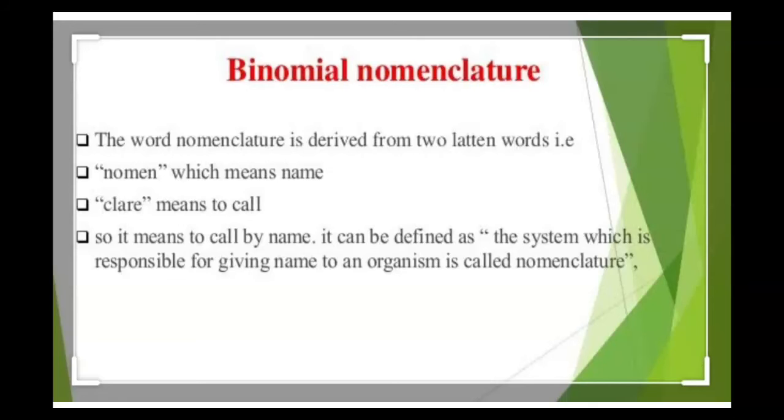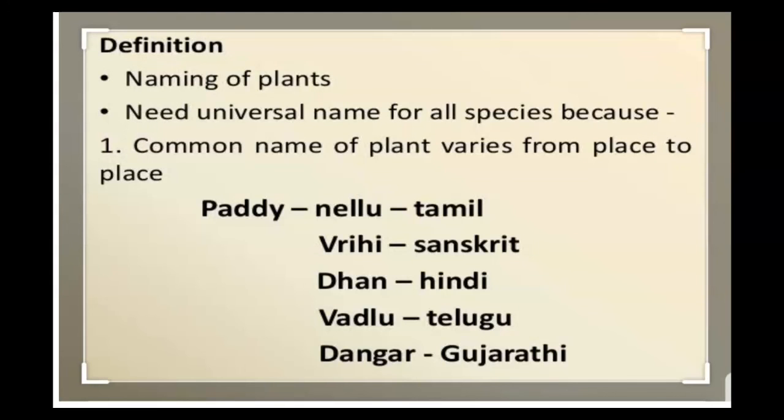What exactly is binomial nomenclature? The word nomenclature is derived from two Latin words, nomen, which means name, and clare, which means to call. So it means to call by name. The system which is responsible for giving a name to an organism is nomenclature, and binomial means two. So when you are naming or calling, it should be universal for all species. That is very much required.